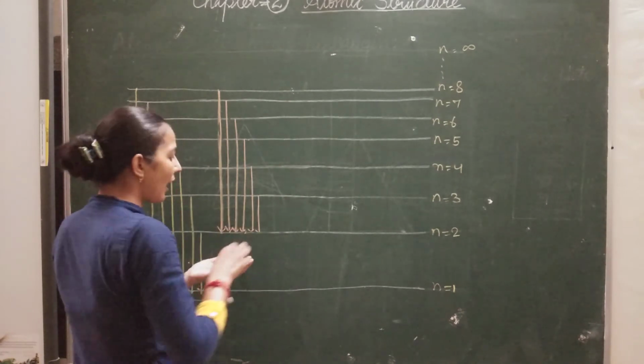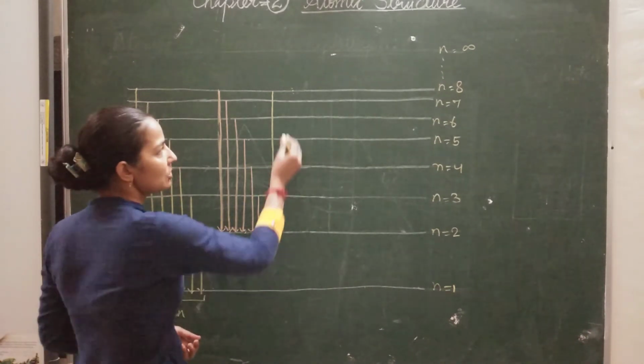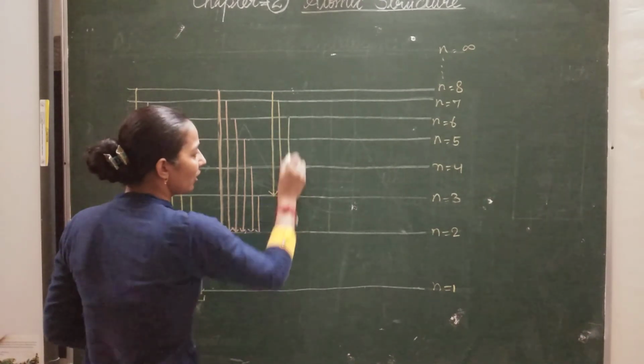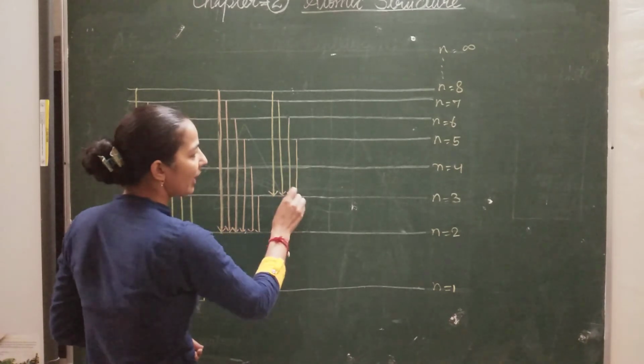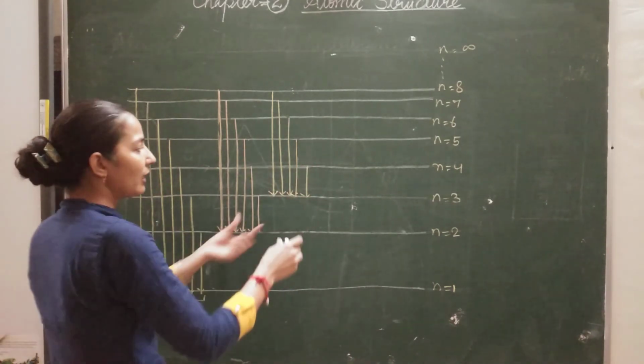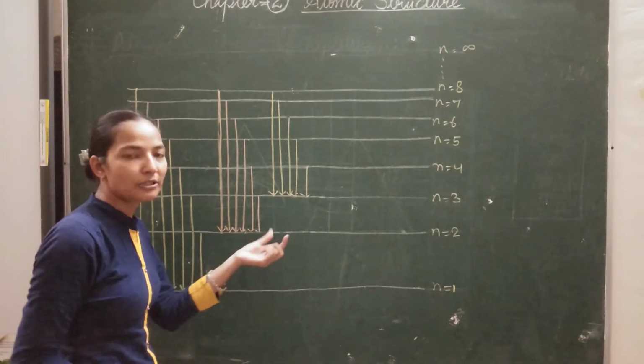If electrons de-excite from higher energy states towards n equals 3, a particular pattern of lines is obtained, and this is called the Paschen series.